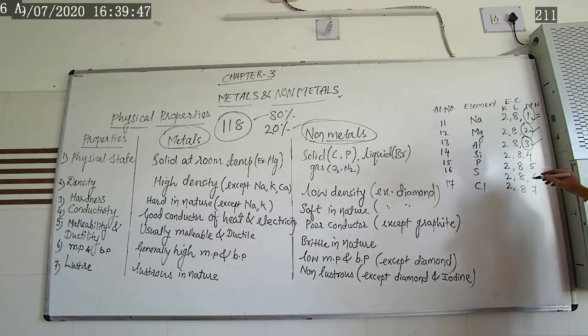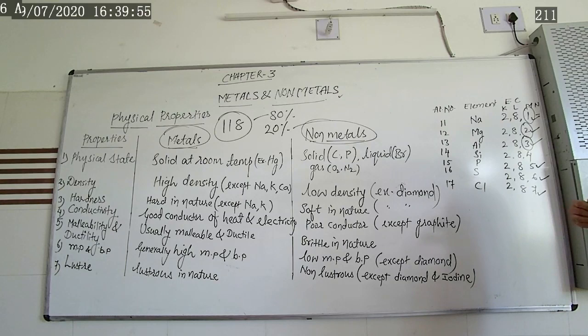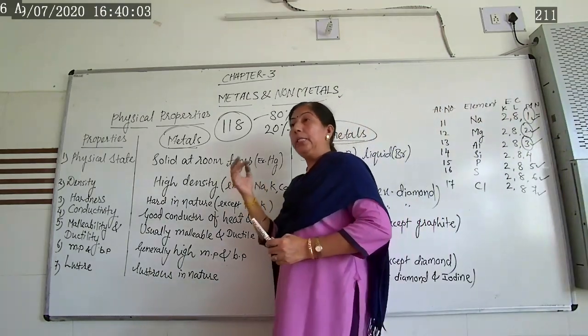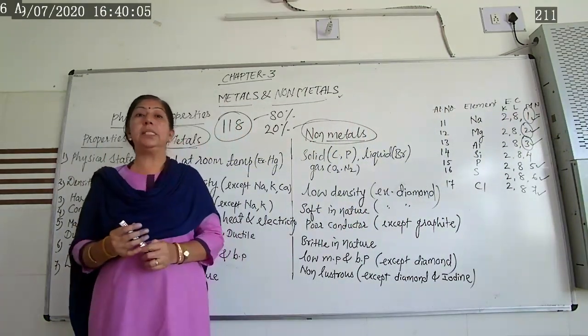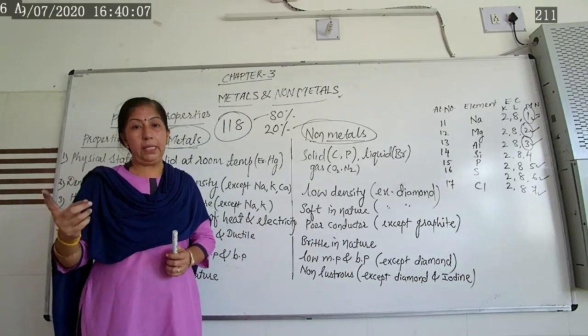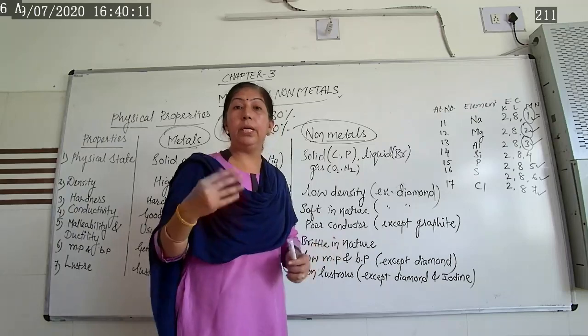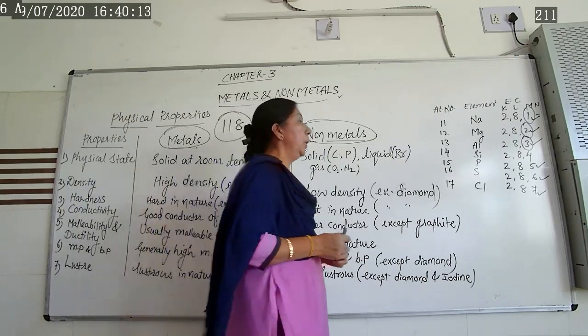Non-metals are those elements whose outer shell contains 5, 6 or 7 electrons. That type of element is called a non-metal. That means if the valence shell contains 1, 2, 3 electrons, then we consider it a metal. If the valence shell contains 5, 6, 7 electrons, then we consider it a non-metal.